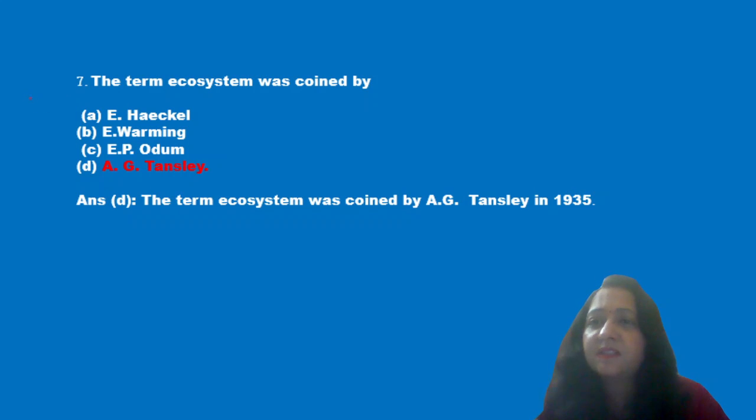Next question is, the term ecosystem was coined by: E. Haeckel, Warming, Odum and Tansley. Now we know that the term ecosystem was coined by A.G. Tansley in 1935. So D option is the correct answer.